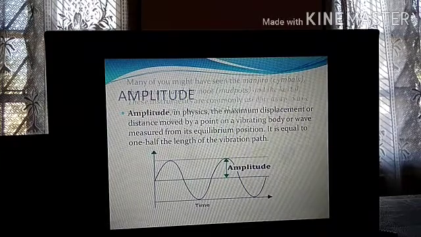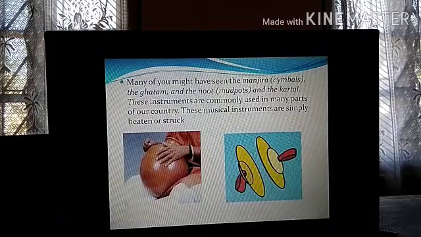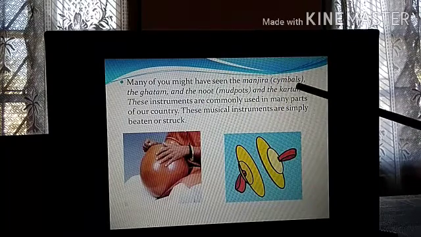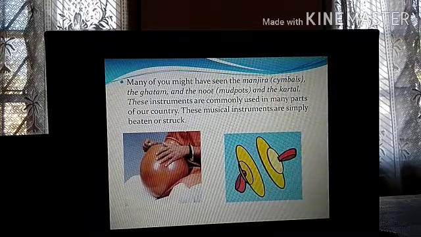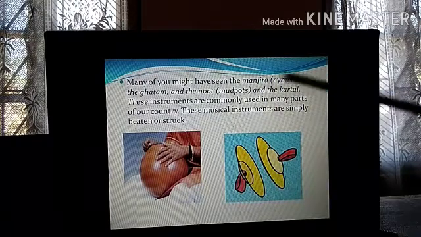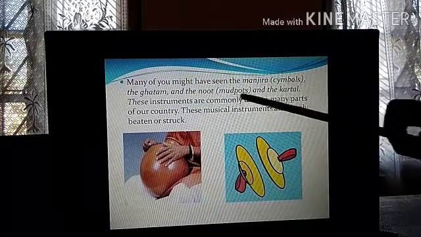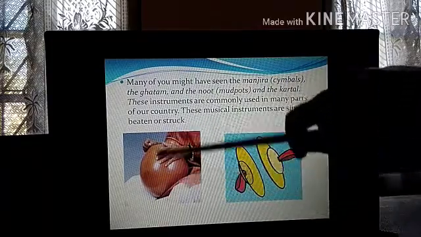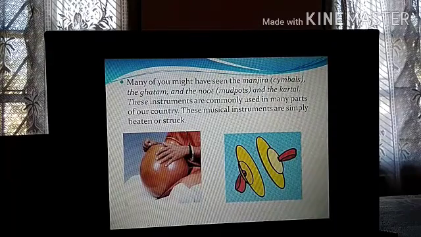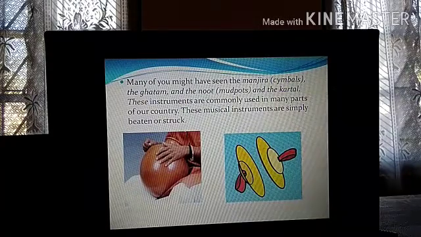Alright. So many of you might have seen the Manjira symbols. So this is the Manjira. You must have seen Manjira in pujas and all. In Bihu also you must have seen Manjiras. The Ghatam and the Noot, mud pots, and the Kartal. So this is the Ghatam. Noot are small mud pots which are used as a musical instrument, and Kartal is also a kind of musical instrument.